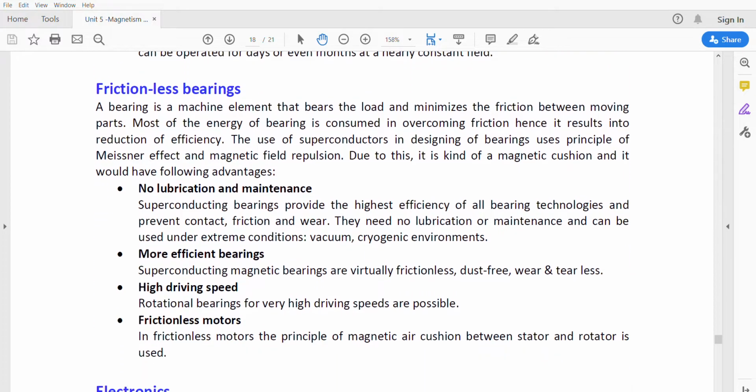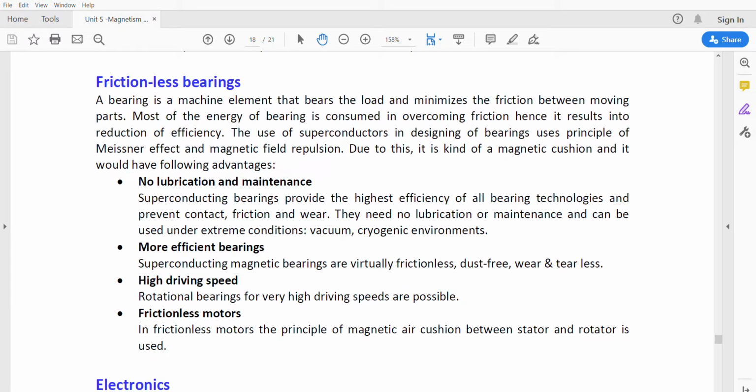And frictionless bearings. The next application of the superconducting materials is the frictionless bearings. A bearing is a machine element that bears the load and minimizes the friction between the moving parts. So we know that the bearing will reduce the friction between the moving parts. That can be done using these superconducting materials, because of the design principle of the Meissner effect and magnetic field repulsion.